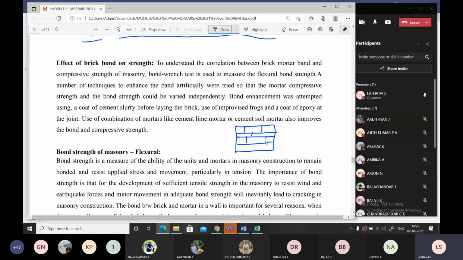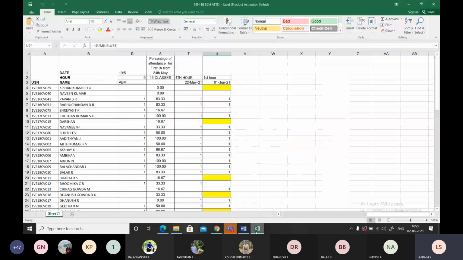I'll interrupt here. I think a few students have taken up the classes. Those who are allowed or not, I don't know. Is Bharat S there in the class? Okay, let me check later.